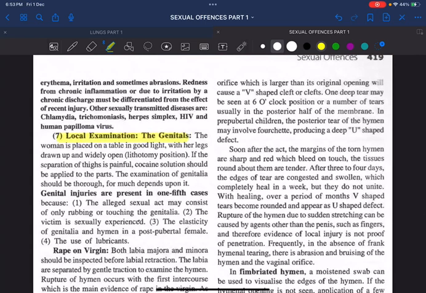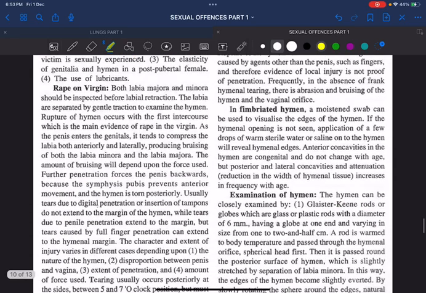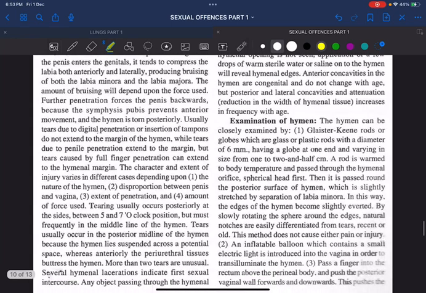Local examination of the genital: the patient is always examined in the lithotomy position. Genital injuries have to be properly mentioned. Remember, if it is a rape on a virgin, you have to examine the labia majora, labia minora and hymen. If the hymen is ruptured, it doesn't mean anything, or in some cases we have cribriform hymen. So rupture of hymen is not actually a marker of virginity. I have already told this in my previous video.